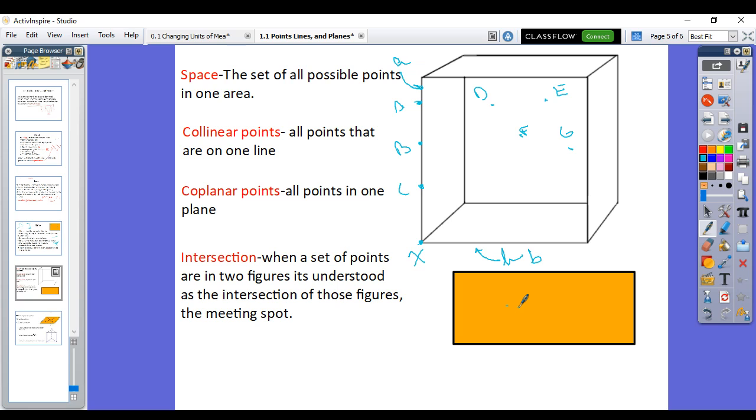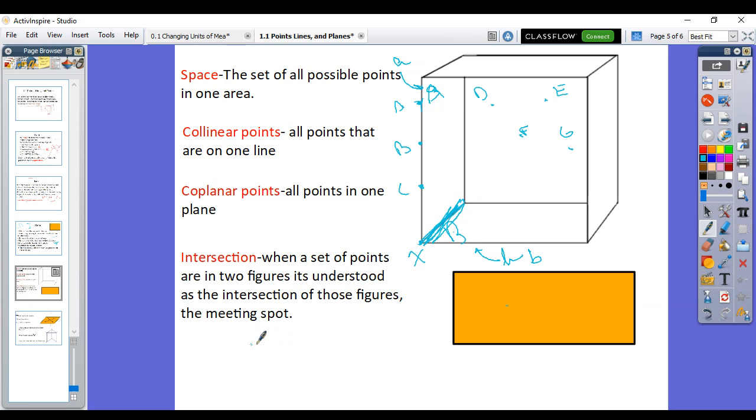But not only do lines intersect, planes intersect. When planes intersect, you get lines. So when plane A, big A, and plane B right here intersect, they form this line right here. Kind of like when walls touch, or the side wall and the floor touch, they form a straight line.